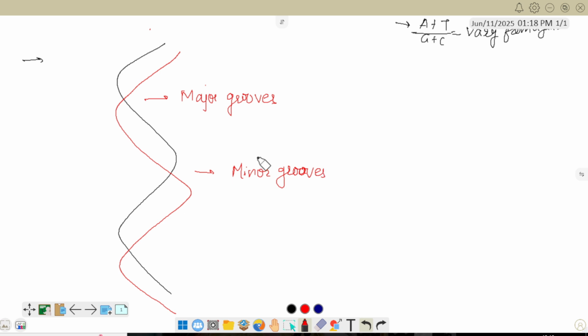What we are discussing here is B type DNA. B type DNA is right-handed folded DNA, and while folding they produce the grooves. This one is the major groove and this one is the minor groove.